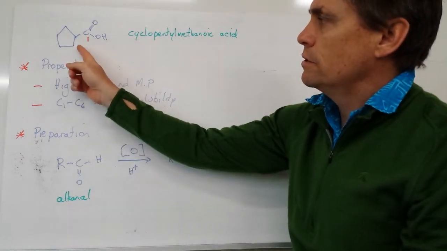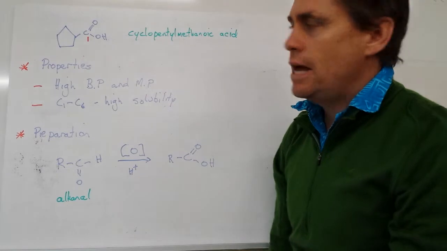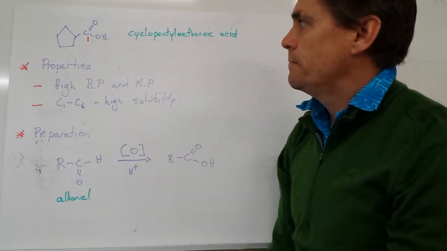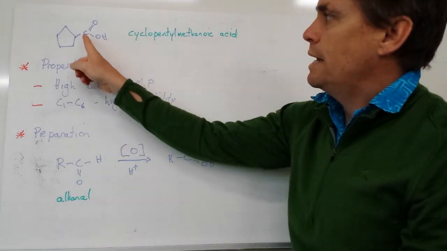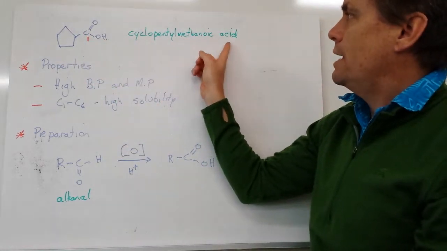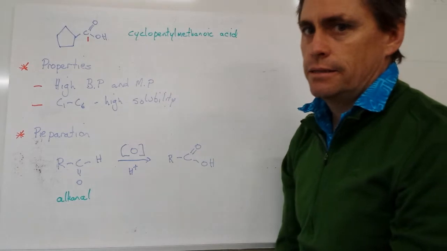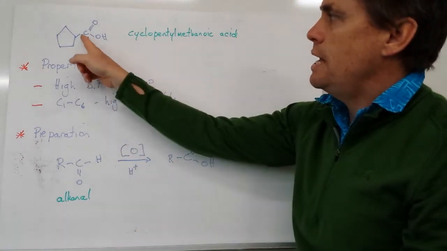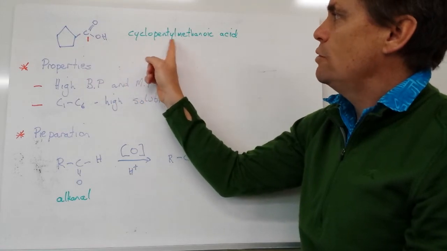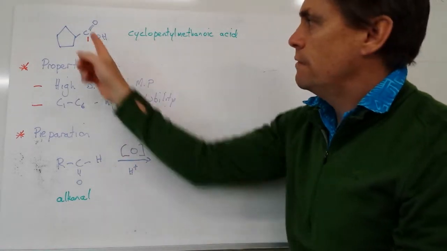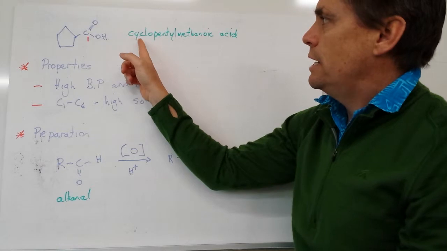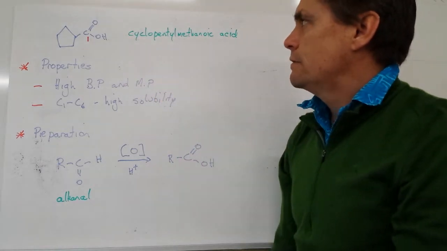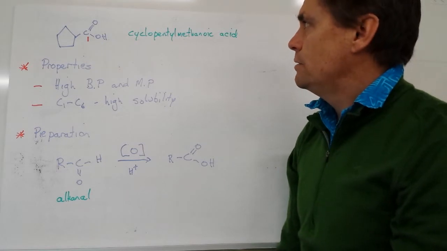This cyclic structure is a side chain to this particular chain here. And because we've only got the 1 carbon, it's a methanoic acid. Methane is the 1 carbon. And we've got a side chain of a cyclopentyl group. So the 5 carbons in a ring, a cyclopentyl group on the methanoic acid. So we have cyclopentyl methanoic acid.